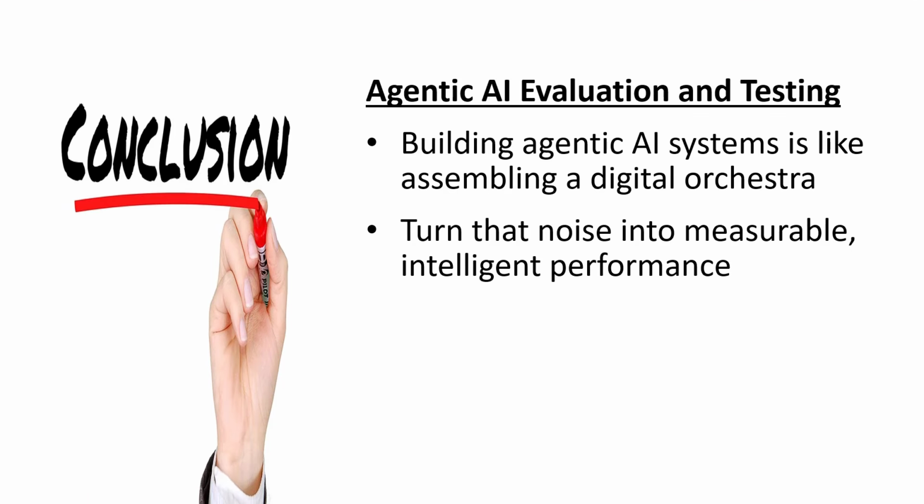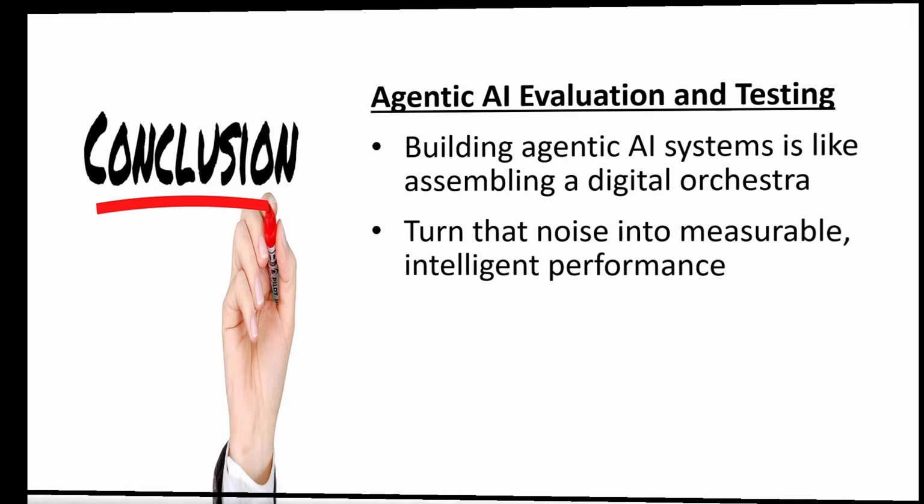Building agentic AI systems is like assembling a digital orchestra. Autonomy is the melody, collaboration is the harmony, and adaptability is the rhythm. But without evaluation, you are just listening to noise. With these top 10 key metrics and Python tools, you can turn that noise into measurable and intelligent performance. This makes your agentic AI systems smarter, safer, and more human aligned.